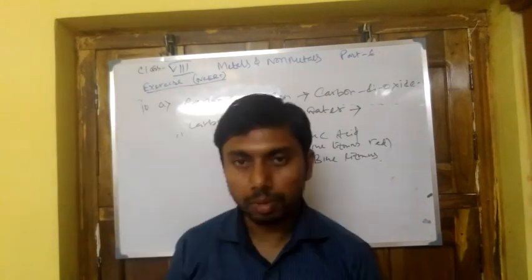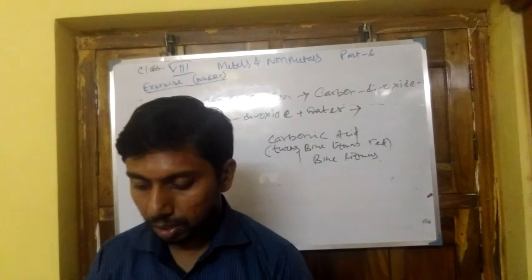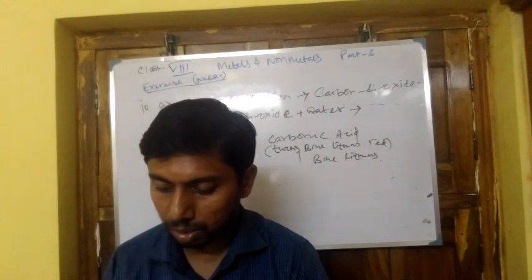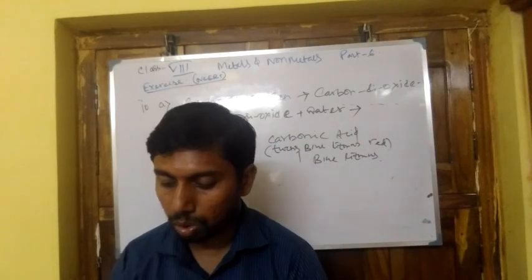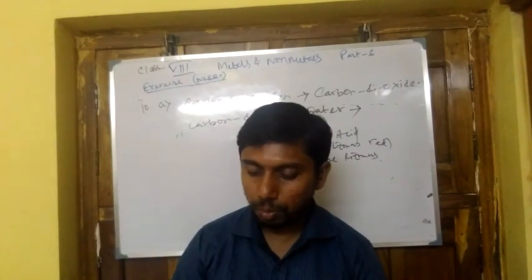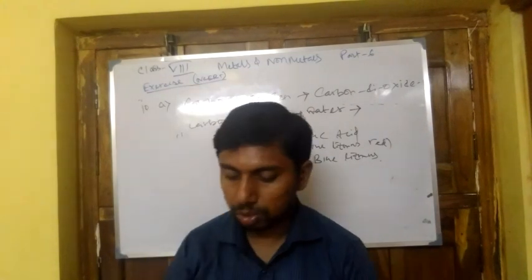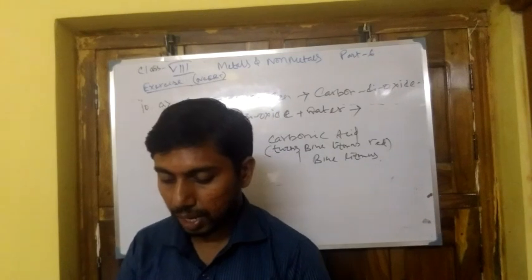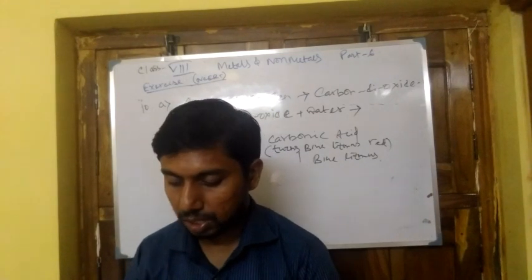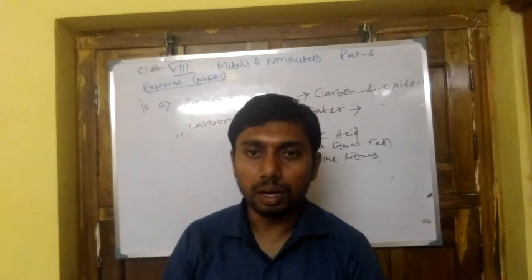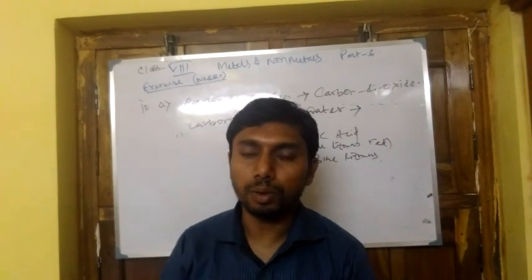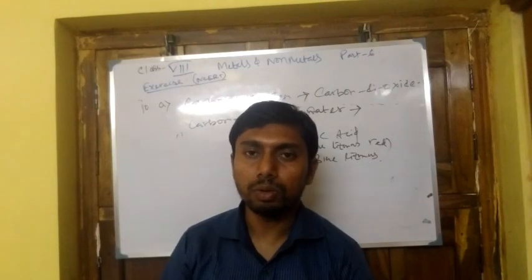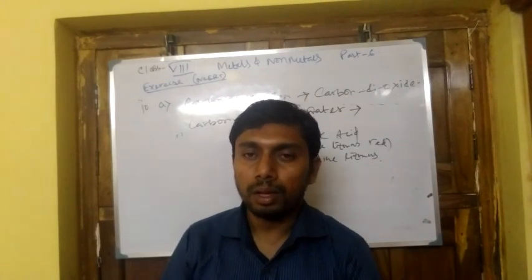Next, question number 11. One day Rita went to a jewelry shop with her mother, and her mother gave an old gold jewelry to the goldsmith to polish. Next day when they brought the jewelry back, they found there was a slight loss in weight. Can you suggest a reason for the loss in weight? First of all, some dirt particles accumulate on the outer surface of the jewelry.